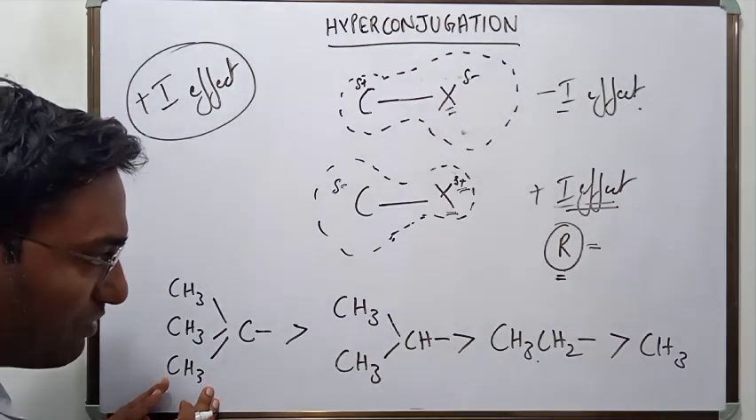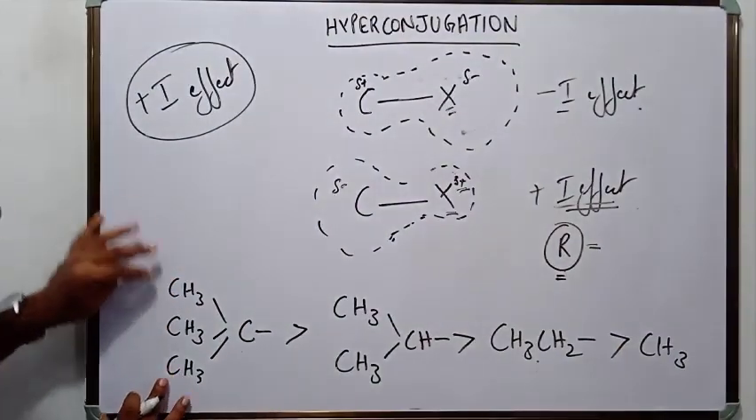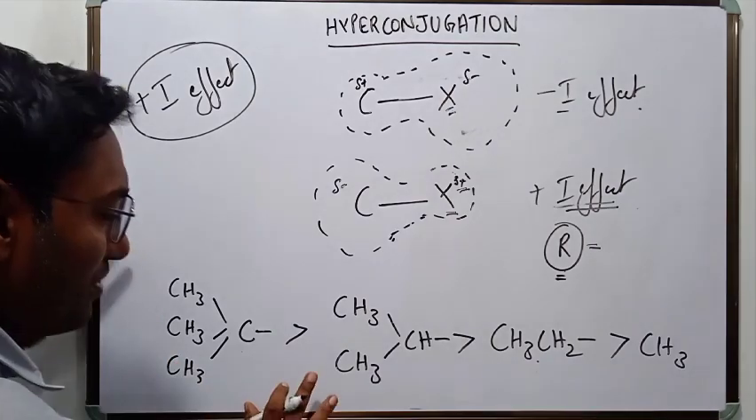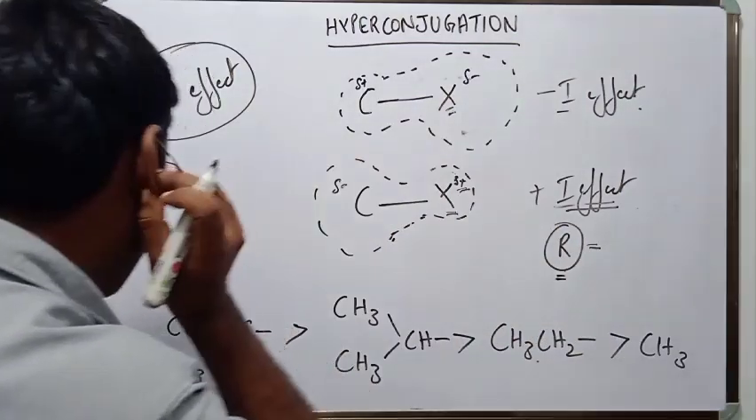So this is the order of plus I effect. This is the most powerful and this is the least powerful. There are three pumping groups here, so effectively the electron cloud will be pumped away from it. So this is the most powerful plus I effect that is being produced.